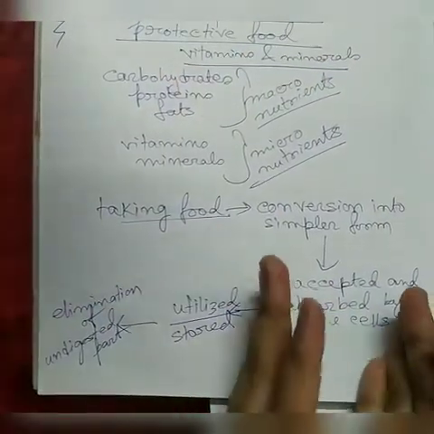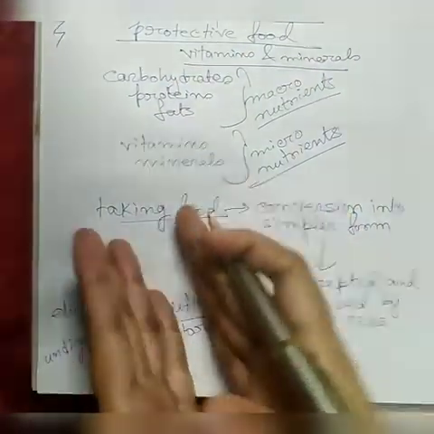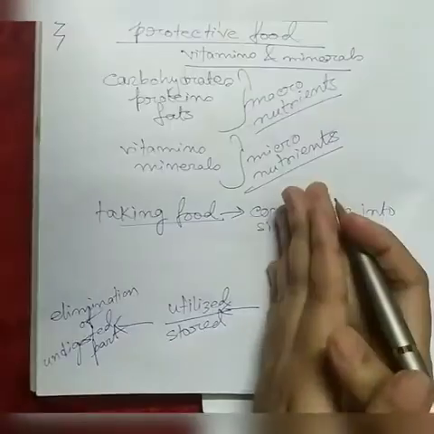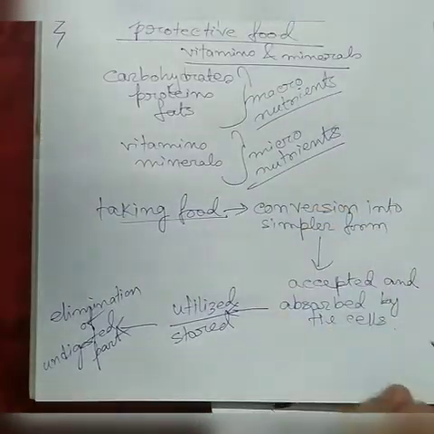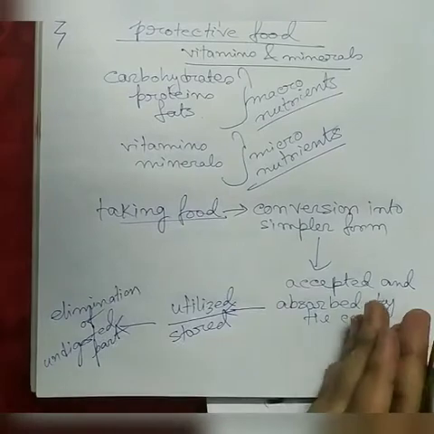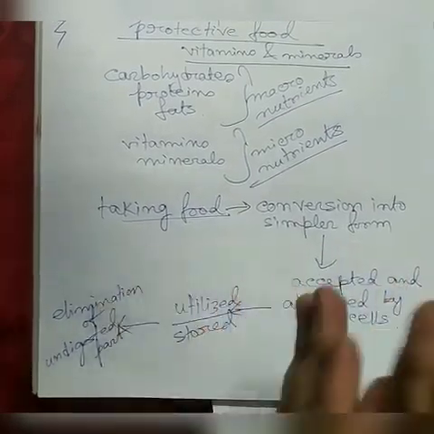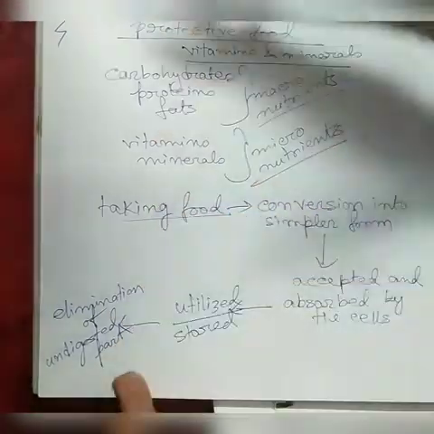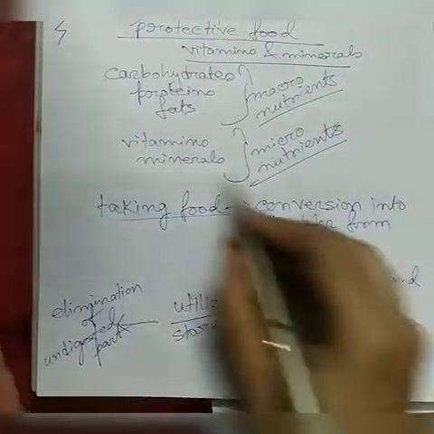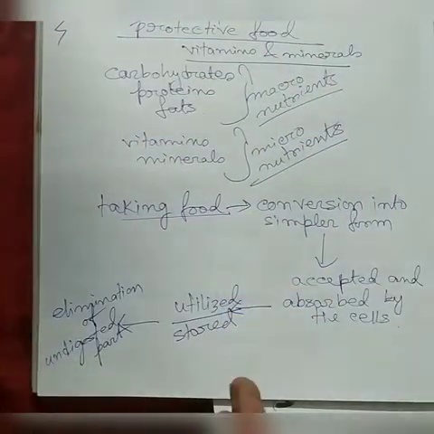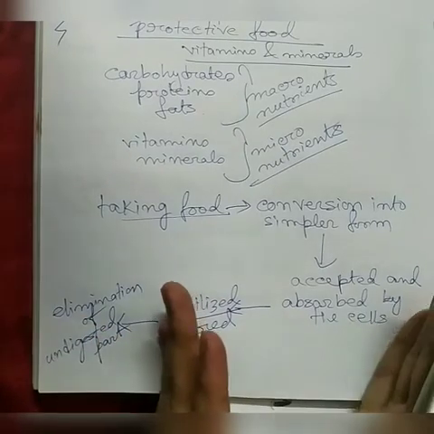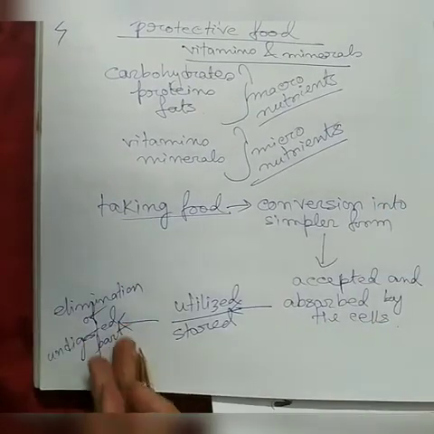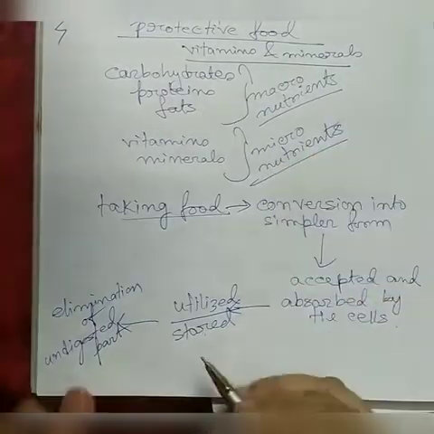So nutrition is the process by which the organism takes the food, the food is converted into simpler form, the simpler form is absorbed by the body cells and utilized and stored, and the undigested part is eliminated. The whole thing is about nutrition. So nutrition actually has 5 steps. You can see these 5 steps. Now let's learn about the names.